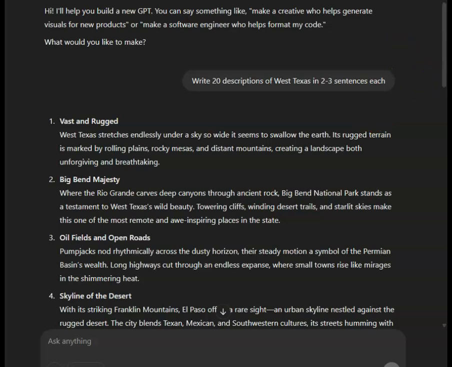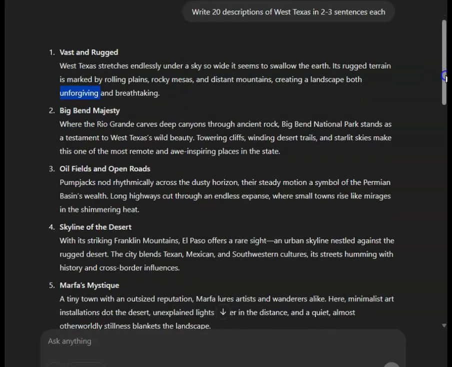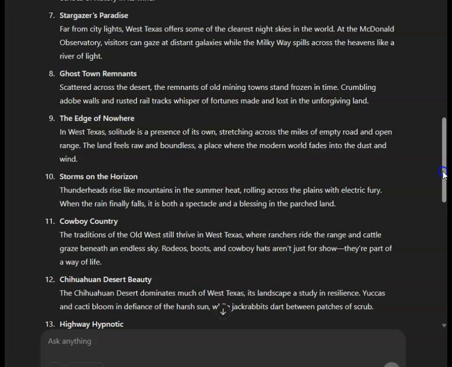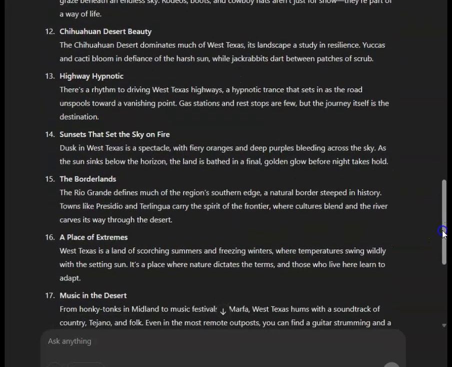Now, I'm not going to copy and paste these descriptions. I'm looking for words that are going to help me. I like rugged terrain. That's going to help me. Rolling plains, rocky mesas. Well, there aren't any mesas where we're playing in our story, but distant mountains creating a landscape both unforgiving and breathtaking. I like unforgiving. Breathtaking is a word that's overused, but I like unforgiving. So I'm going to copy these words and maybe even parts of the phrases, and I'm going to save them in where I have all my notes for Knights in Special Armor, and I'm going to use part of them.